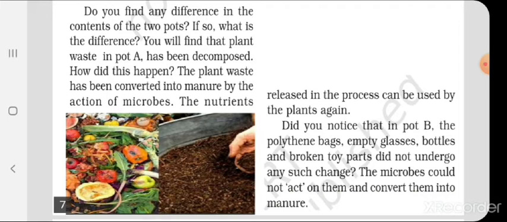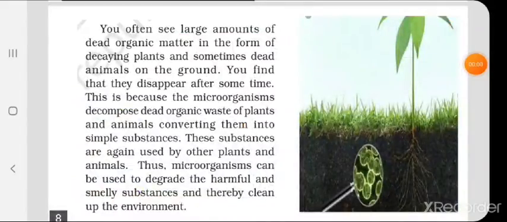Did you notice that in pot B, the polythene bags, the glass bottles, and broken plastic toys had not undergone any such change? Why? Because microorganisms cannot grow on them. The microbes could not act on them and convert them into manure, because microorganisms cannot grow on these plastic bags and glass bottles. They cannot be converted into simpler forms. So, the plastic waste cannot be decomposed. That's why plastic pollution is such a big hazard.